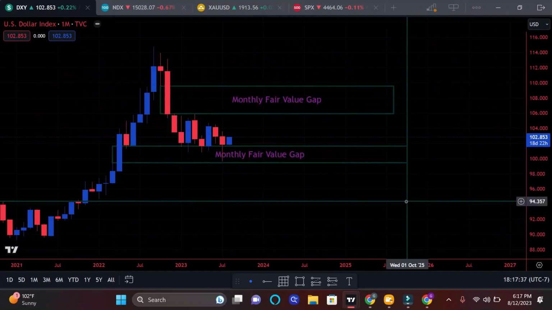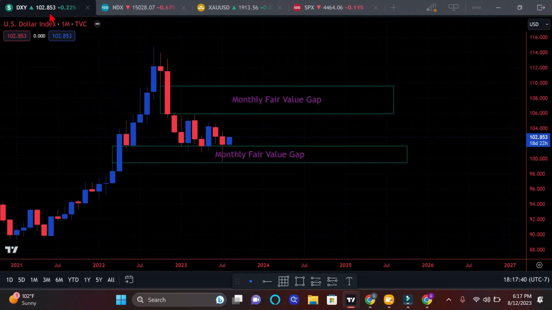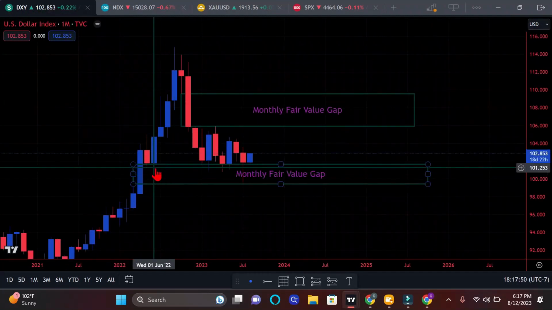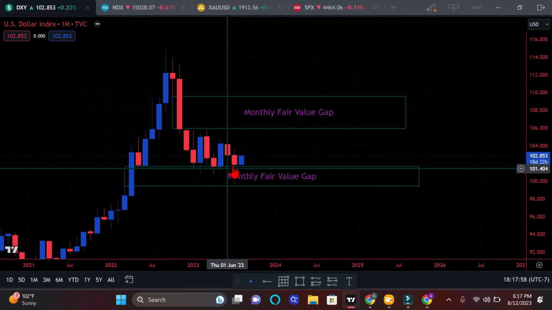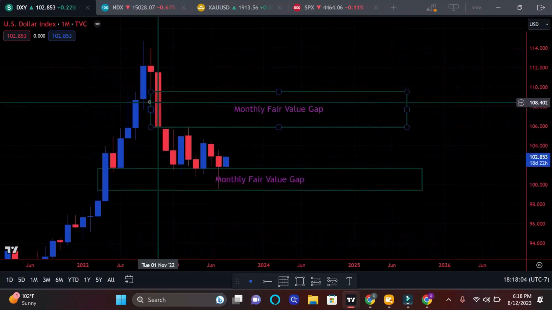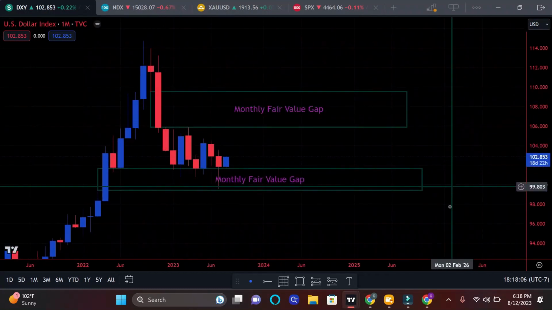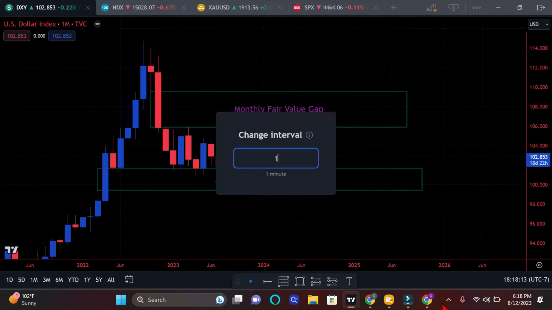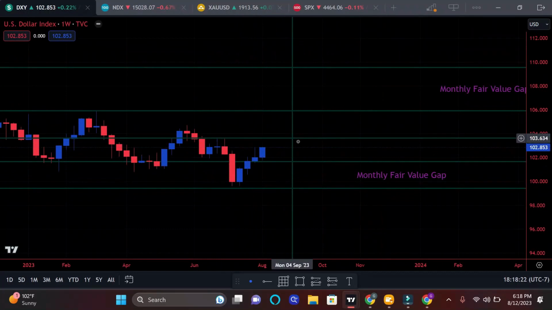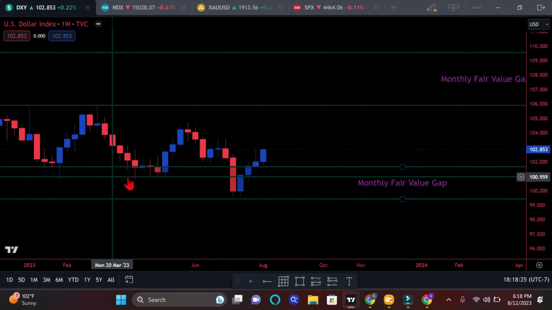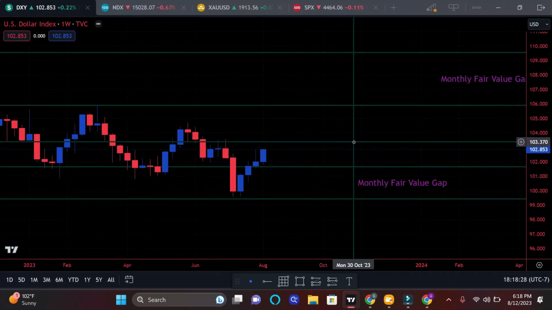So, as we can see, we're on the dollar index on the monthly time frame. Within this monthly fair value gap, price gets tapped and we have made a retracement on up. Now, there is another monthly fair value gap that can possibly be touched. We're going into the weekly now. We have been rallying ever since we touched this monthly fair value gap. As you can see, we touched it plenty of times. We're going to go into the daily now.